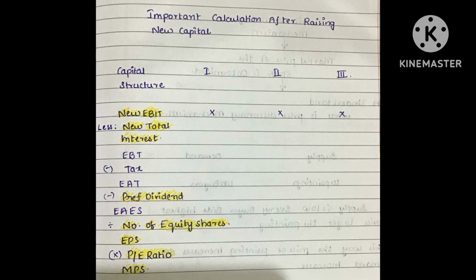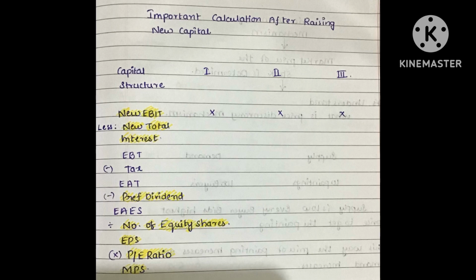Capital structure which has the highest EPS, where we have P/E ratio given in the question. We have to multiply EPS with P/E ratio and arrive at MPS, and on that MPS basis we shall select the capital structure which has the highest MPS to align with the objective of financial management, to maximize the wealth